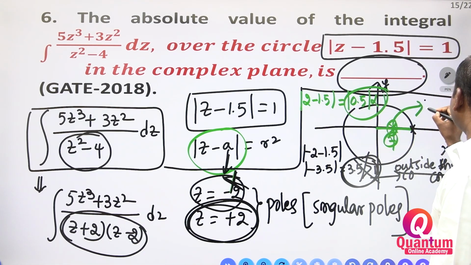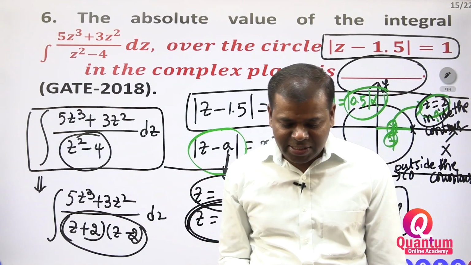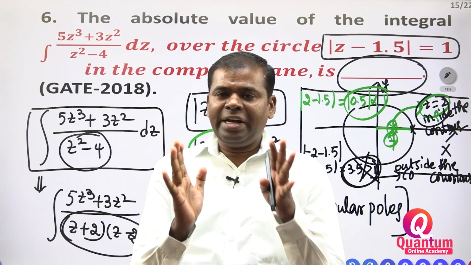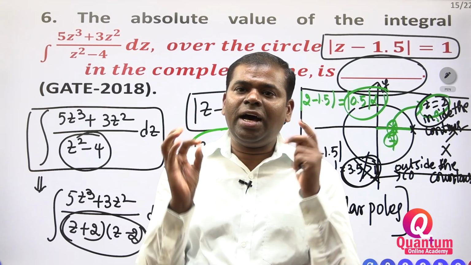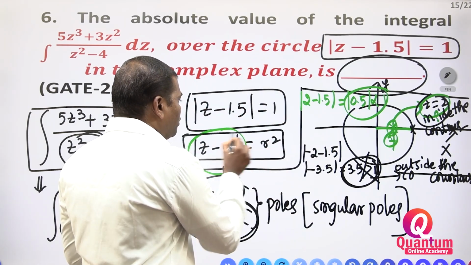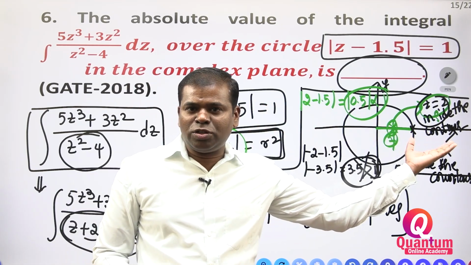Z is equal to 2 is inside the contour. Inside the contour, so that's why the integration exists. How do we have to calculate the integration? First, if it is a complex integration, you have to find the radius. From this formula you have to calculate the radius. R square is equal to 1, means R is equal to 1.